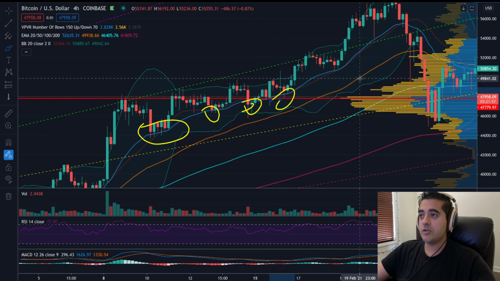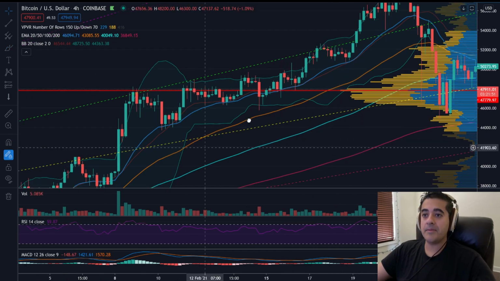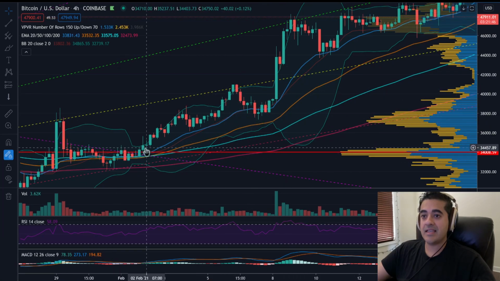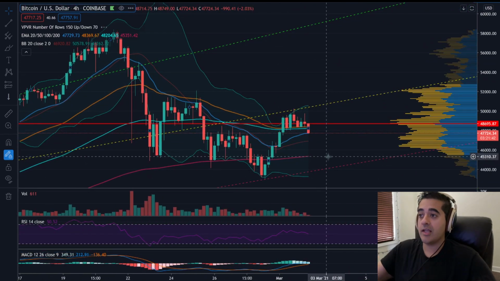Then you've had it in these two areas. You saw it again here before the big move up. So there are numerous times that a bounce off the 20 happens. And if you go back historically, you can see that in a lot of instances. Bitcoin always bounces off that 20 exponential when it's ready to start another leg up.